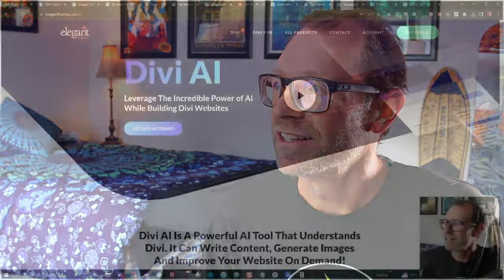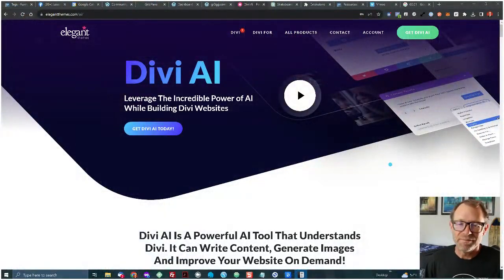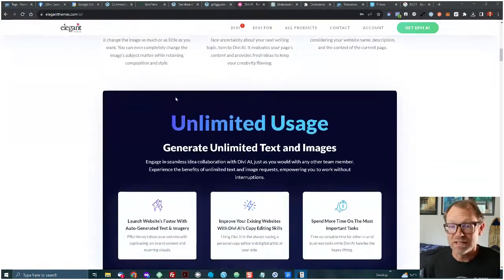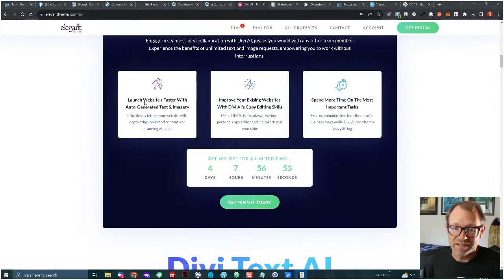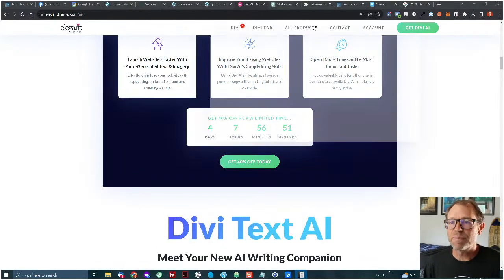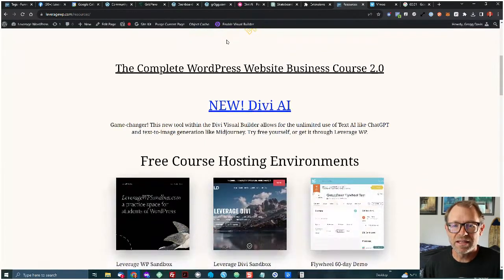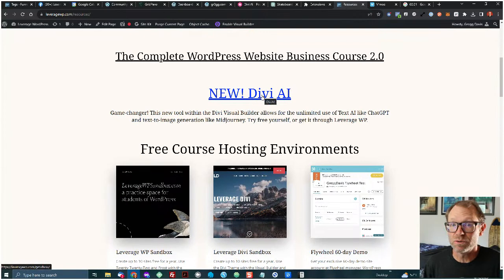Here, I'll share my screen. Let's see, what am I going to find? Here's my screen. This is just the Elegant Themes site, the developers of Divi. This is the elegantthemes.com site that talks about the new Divi AI and what they're doing here. You can get to this page by going to Leverage WP, clicking resources, or leveragewp.com/resources. And then just at the top of the page is a link to Divi AI.